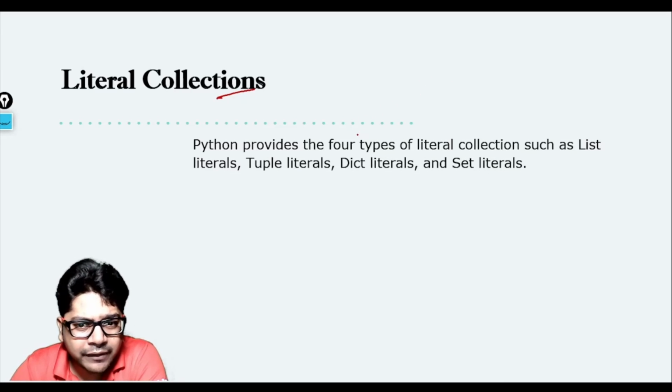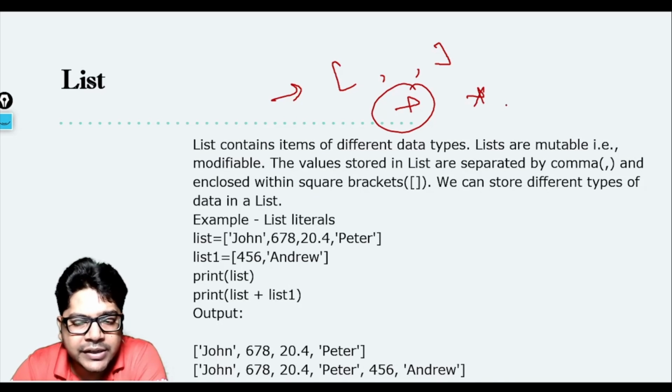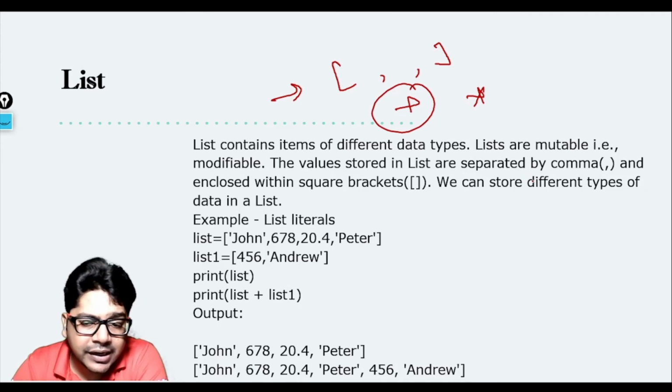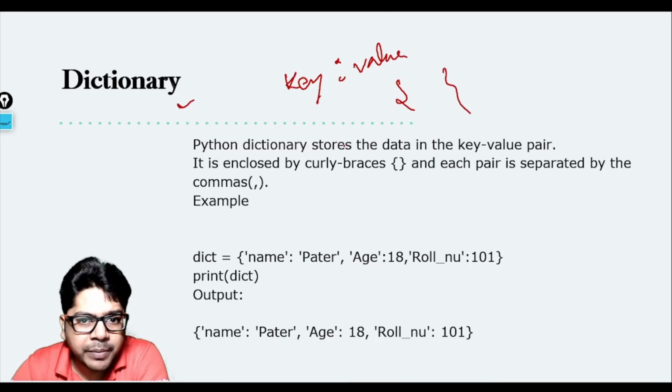And again, we will talk about literal collections, which we have already discussed, so I'll go very fast through it. Python provides four types of literal collection, such as list, tuple, dictionary, and set. So what is a list? You specify a list in square brackets separated by commas. You can add items to it, concatenate, and multiplication will add the list one more time. We have already seen it in the last video. Now dictionary: a dictionary is key and colon value, within curly brackets. Python dictionary stores data in key-value pairs, enclosed by curly braces, and each pair is separated by commas.